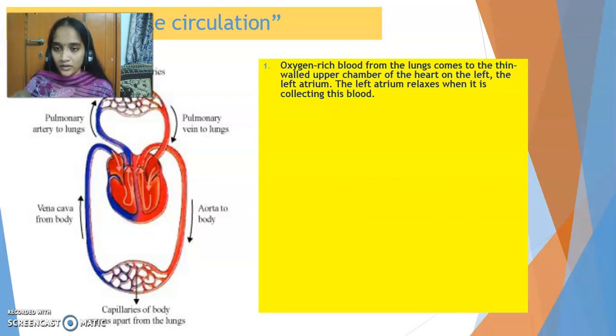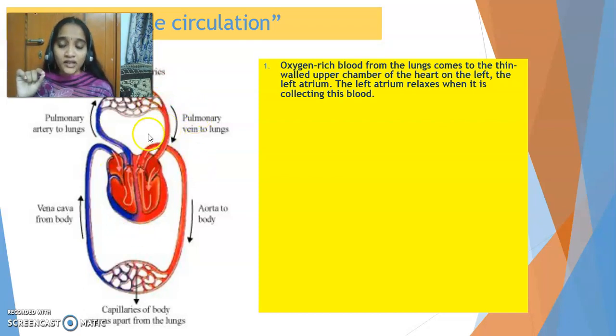Coming to step 1. This is a schematic representation of the circulation. This is the lungs, the capillaries in the lungs, or the blood vessels in the lungs. So when you breathe in, the oxygen reaches these capillaries. But this oxygen, as we have discussed, should go to each and every cell of your body. Lungs can't do that work directly, so it has to be done by heart. So the oxygenated blood or oxygen-rich blood should first go to heart.